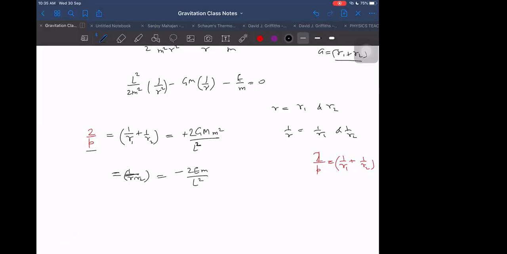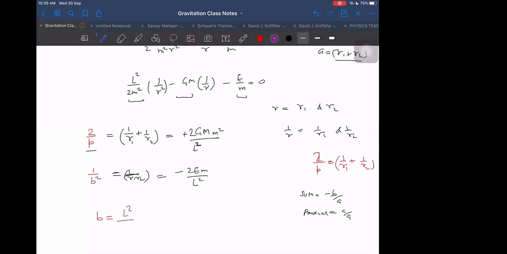Because the formula is product is equal to C by A. So here C is this and this is A, C by A, and the sum is equal to minus B by A. So sum is equal to minus B by A and product, as we know, is equal to C by A. Correct. Now, if I want to write it, I can write 1 by R1 R2 directly, so you can get B square. We are getting B from here. And what is B coming out to be? B is coming out to be in terms of L. It is coming out to be L square by, no, it should not be negative.